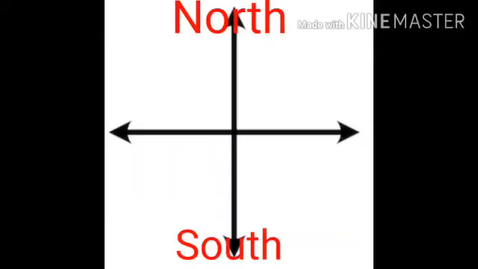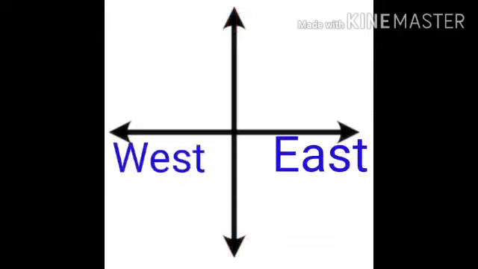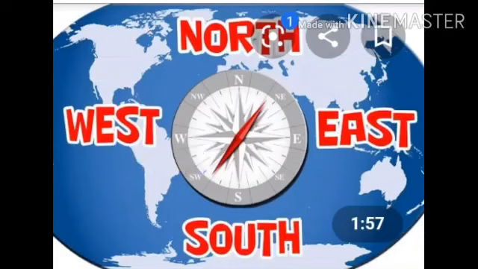But how do you identify the directions on a map? Let's see. The top of the map is taken as the north, the bottom of the map as the south, the right is the east, and left is the west direction. Now we can easily identify the directions on a map.